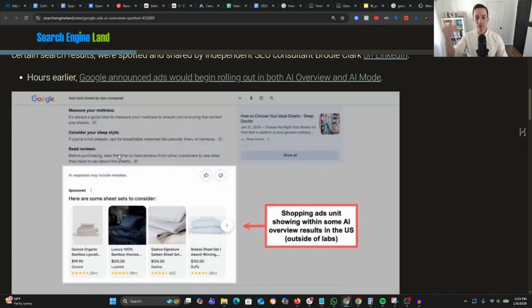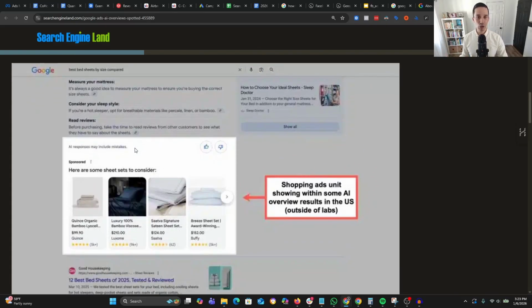And so it's just a very natural, less interruptive way, right? If we think of the traditional search results, you put in your query and it's like, boom, ad. But here, you're getting value, you're getting advice, and then very casually, very low key, it says here are some sheets to consider, right? Like it's very soft selling right there, less pushy, less salesy. So I really do think that this is going to be a huge benefit, not only for advertisers, but it's actually also going to provide a better experience for people on the receiving end of the search.